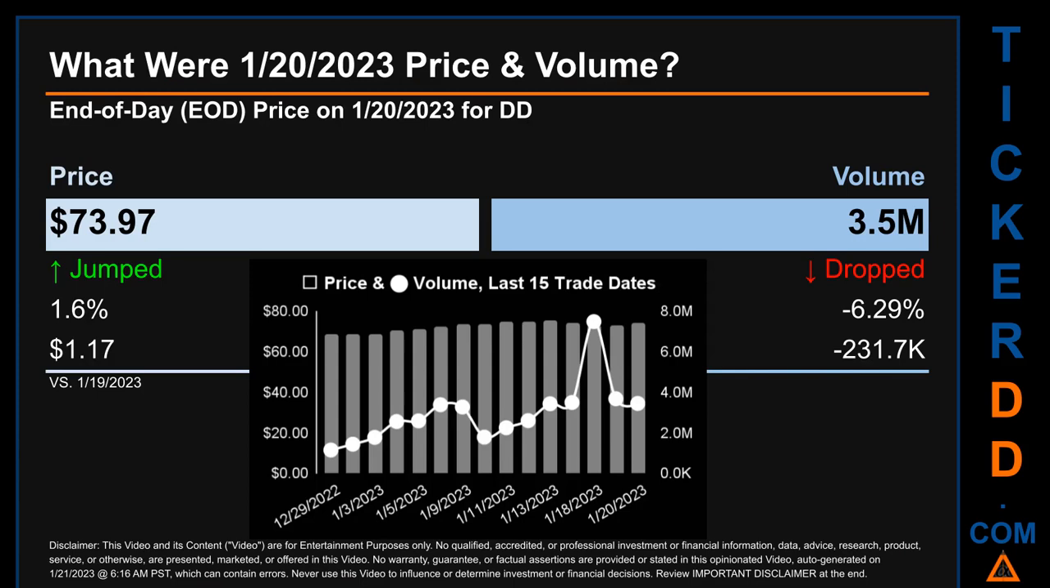The graph shows price and volume for the last 15 trade dates. Across a range of $6.62, the max and minimum end of day price were respectively 75.2 and 68.58. Volume saw a range of 6.3 million, from a day low of 1.2 million to a day high of 7.5 million.